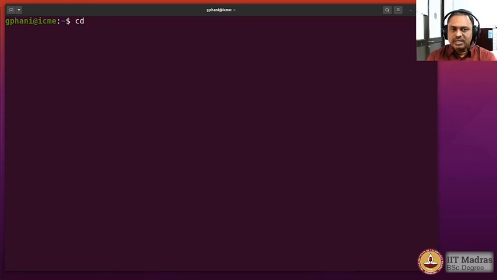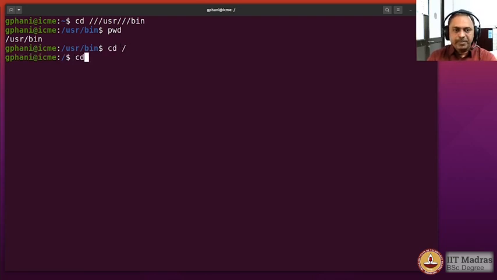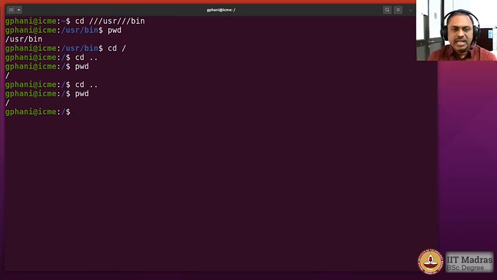So I want to visit the user bin. So I would type / multiple times, and you would see that I am in the same directory as /usr/bin. I now go to the root folder and try to access the parent folder. I see that I am in the root folder still, and you can do it multiple times, and it just implies that the root folder is its own parent.